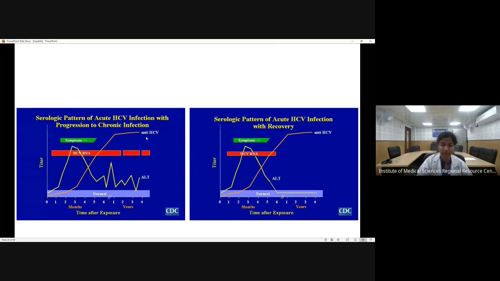Anti-HCV can be detected, but this antibody, which is raised against HCV, also does not give lifelong immunity in case of hepatitis C. Now, in 20% of cases, if the patient is lucky enough, the patient can develop acute hepatitis C virus infection and the patient can recover. However, this scenario is very rare in case of hepatitis C.